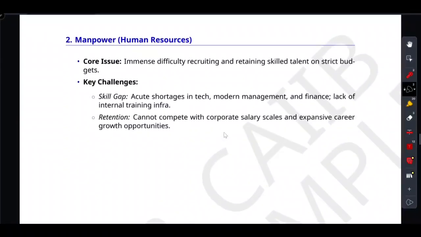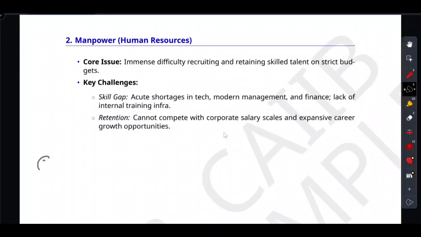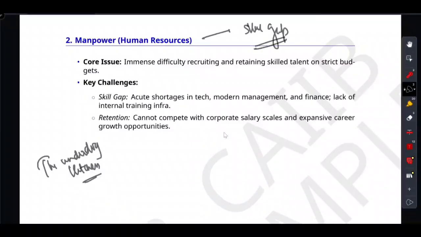To remember the problem and the exact solution for these three, I want you to visualize the underdog kitchen. Imagine you are opening a restaurant, but you are competing against a massive five-star corporate hotel across the street. First comes manpower. You can't afford to pay the corporate salary scale, so you can't hire the five-star executive chef. This is called skill gap. If you hire them, they leave the second the hotel offers them more money. That's called retention issue. So what is the solution?